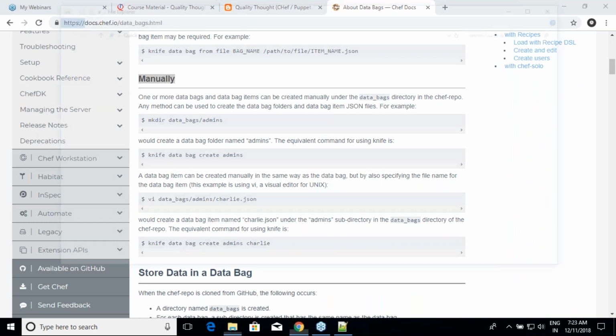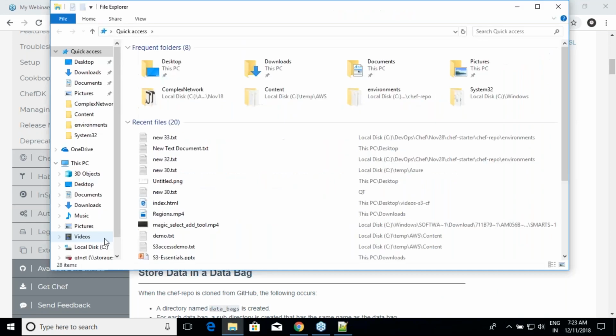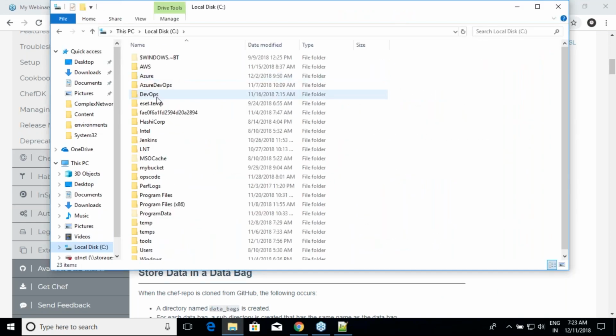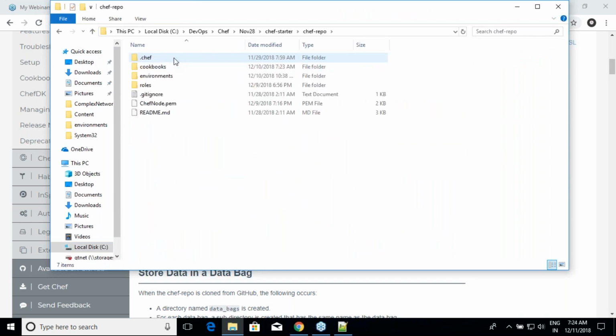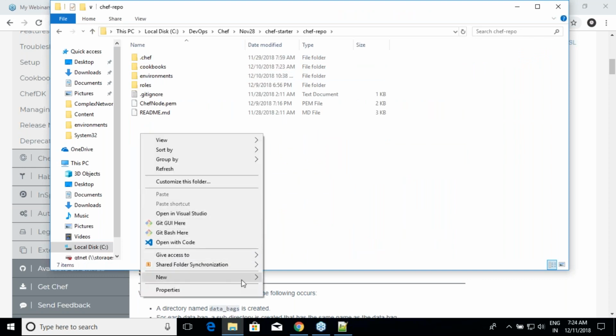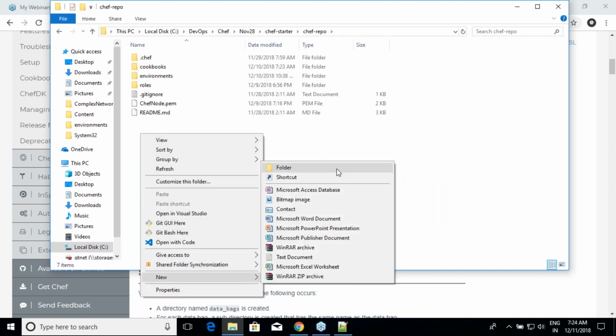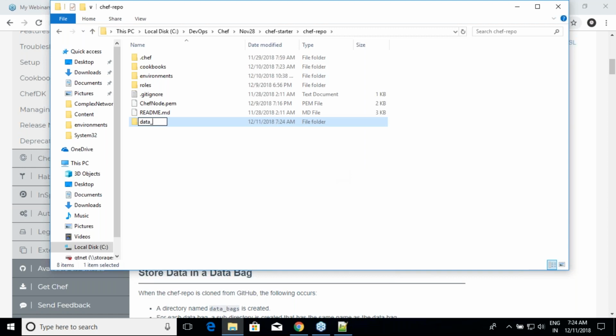Let me go ahead. We had a chef repo, and remember in the same chef repo we created roles and environments. Yes or no? Exactly at the same level I'll be creating something called data_bags.